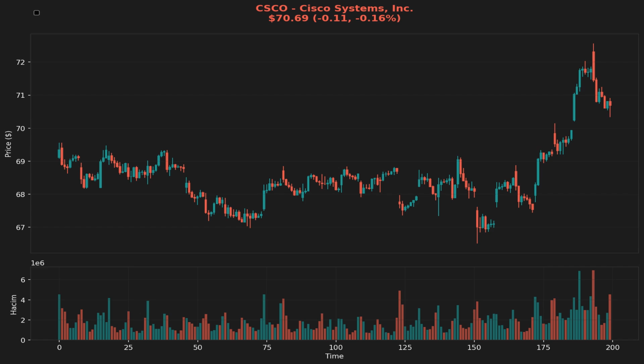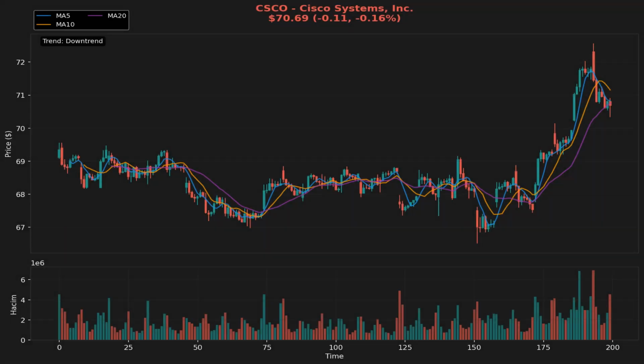Moving on to the analysis of moving averages, we observe the 5-day moving average at 70.83, the 10-day at 71.16, and the 20-day at 70.75. The current price of 70.69 is positioned just below these averages. This positioning indicates a bearish trend in the short term, as the price is consistently below the shorter-term moving averages. The fact that the price remains under these moving averages could signal a lack of momentum for upward price movements.